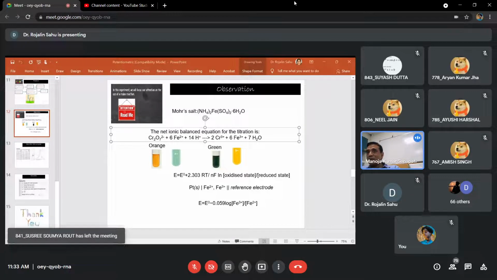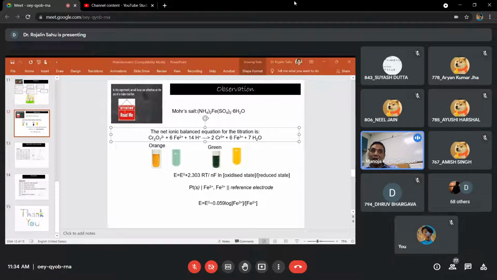And after 6.5, the EMF is again changing, again decreasing. So suppose at 6.5 the ratio of del EMF by del V is maximum. So we can say 6.5 is our raw observation.